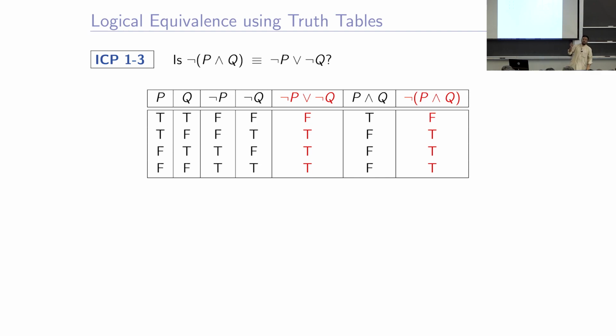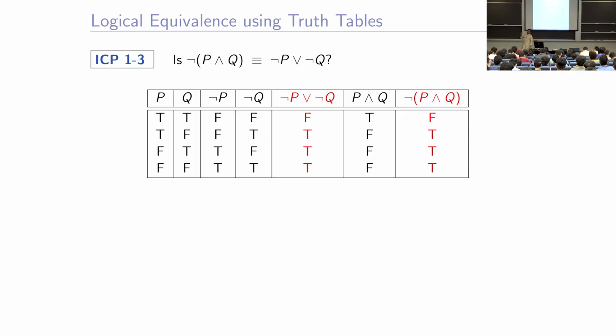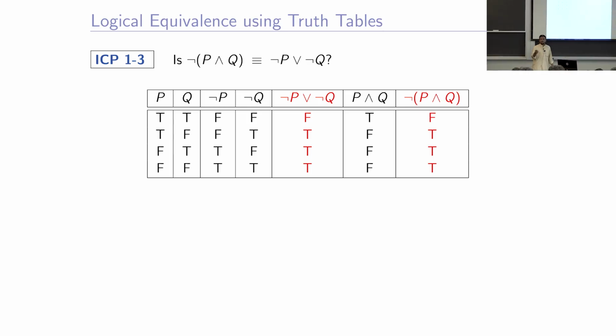First one, because I forgot what order I drew it in, that is why I did not want to actually ask a question. So, can you tell me please the column not P, someone here? False, false, true, true. Can you tell me the truth table, the column for not Q? False, true, false, true.